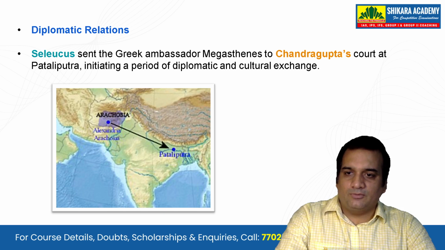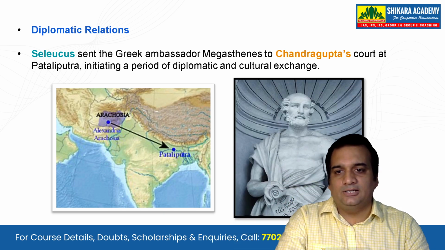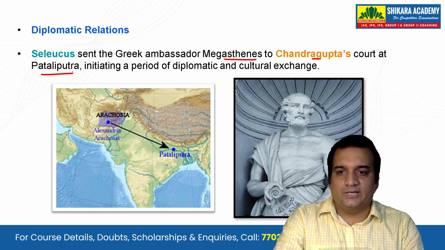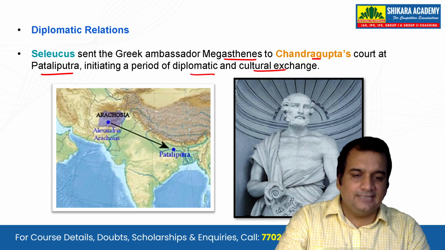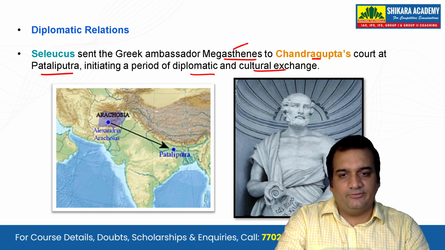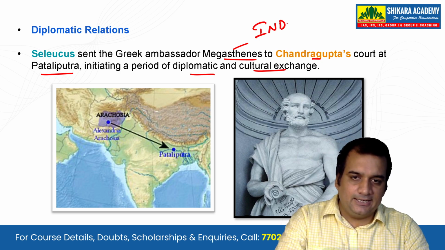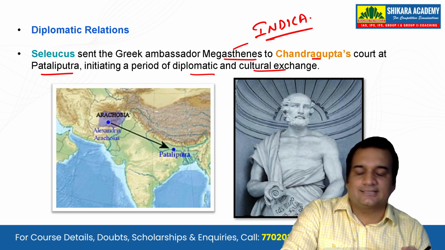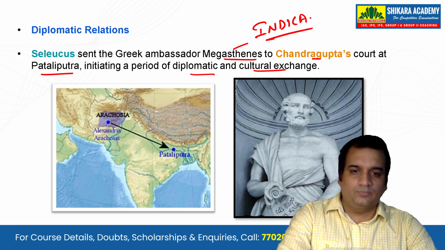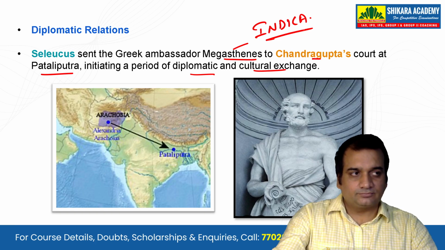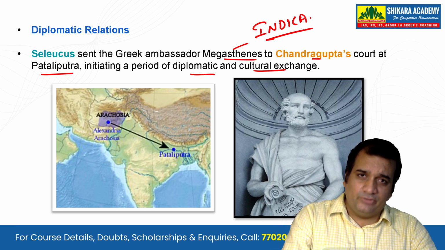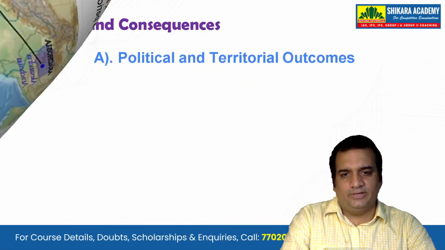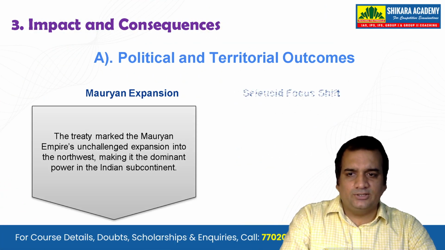Now let's see some of the diplomatic relations that took place. Seleucus sent the Greek ambassador Megasthenes to Chandragupta's court at Pataliputra, initiating a period of diplomatic and cultural exchange. And also the very famous book written by Megasthenes, Indica, is now completely lost, but its references come again and again in other Greek historians' books, and we come to know a lot about the Mauryan Empire's revenue system, the society at that time, and the religious and cultural segments that were there. So these were the impact and the consequences at that time.